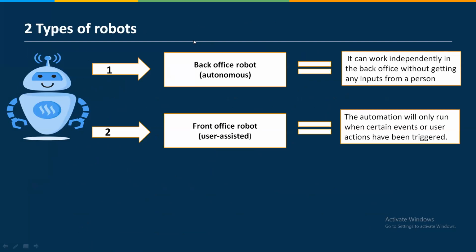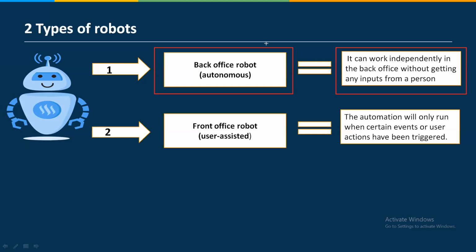So a back office robot is nothing but when you automate a certain task without human interaction. So there is no human interaction required in between. For example, downloading the SAP SuccessFactors Excel sheet of employees, calculating payroll or whatever, and then sending it back to each employee is a back office robot, something I can create without using human interaction.